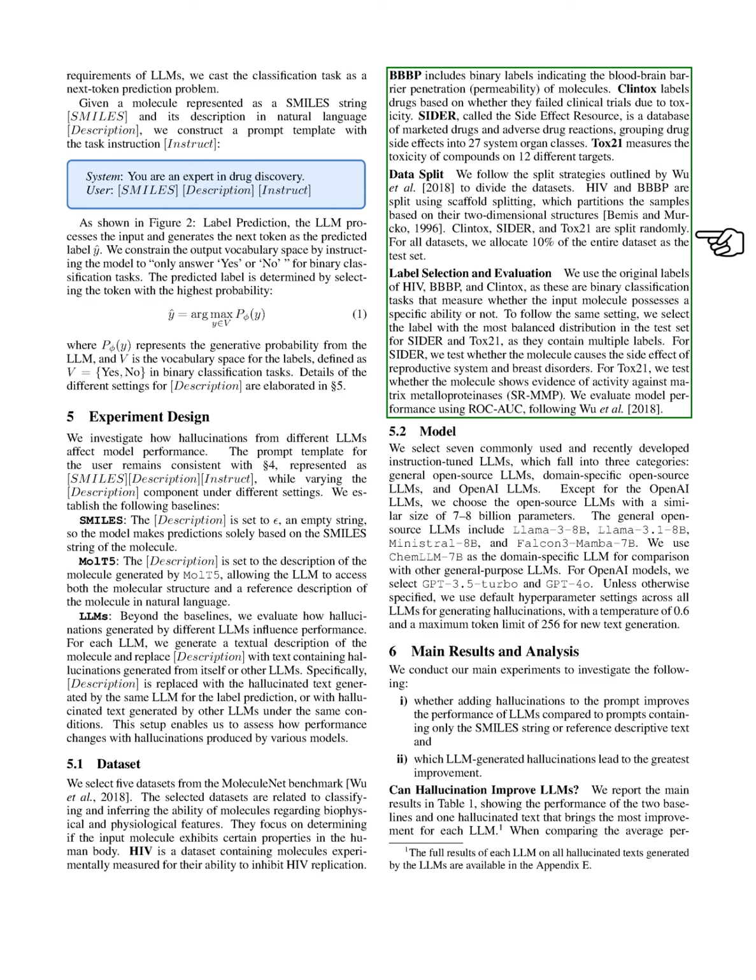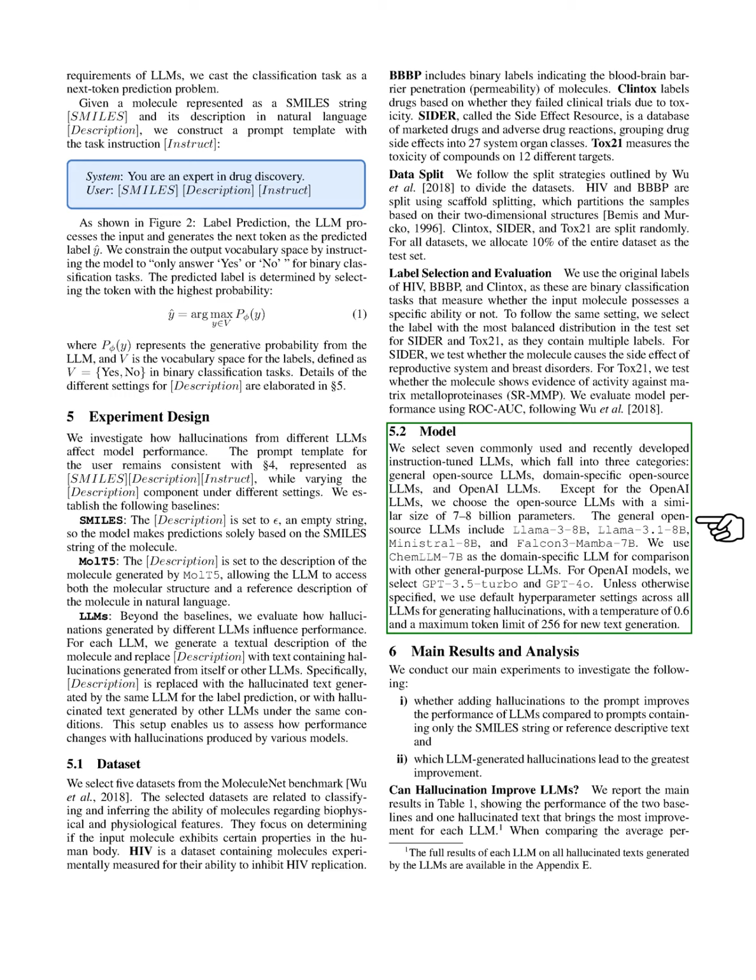In terms of label selection and evaluation, we utilize the original labels for HIV, BBBP, and ClinTox since these are binary classification tasks. For CIDR and Tox21, we choose the label with the most balanced distribution in the test set. For CIDR, we check if the molecule causes reproductive system and breast disorders, and for Tox21, we look for activity against matrix metalloproteinases. We evaluate model performance using the ROC-AUC metric.